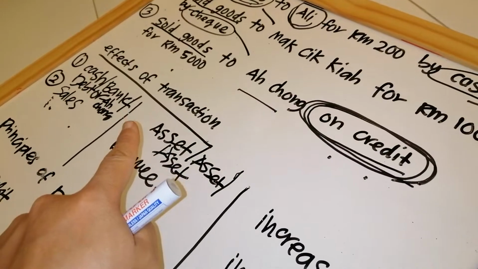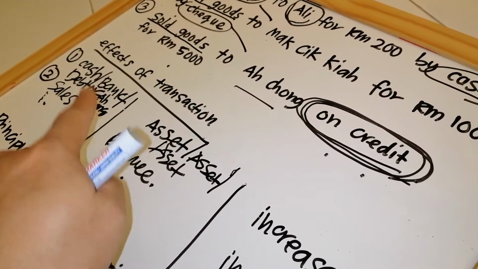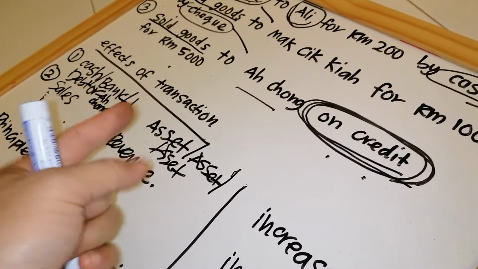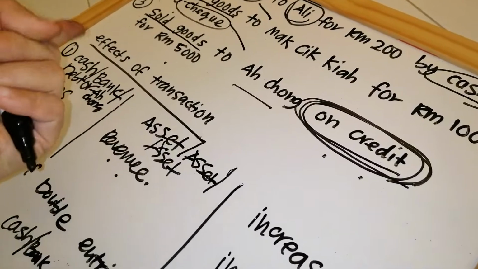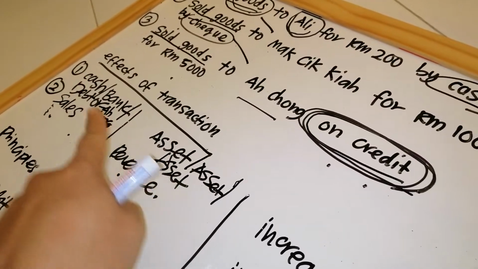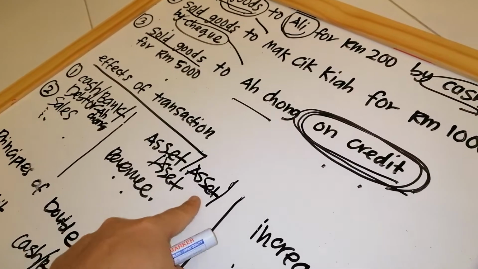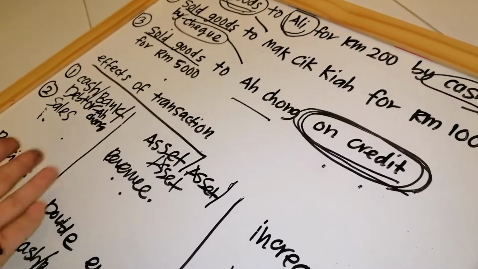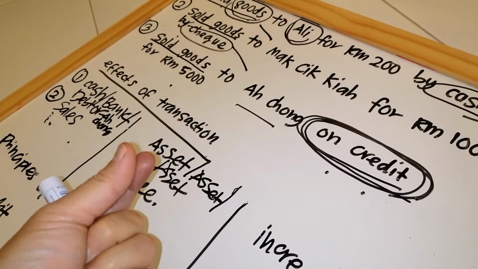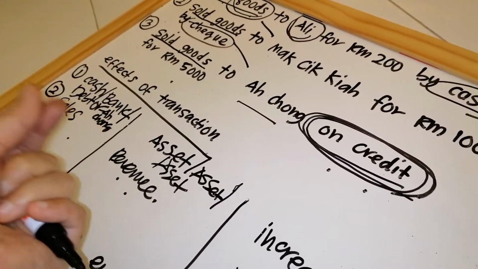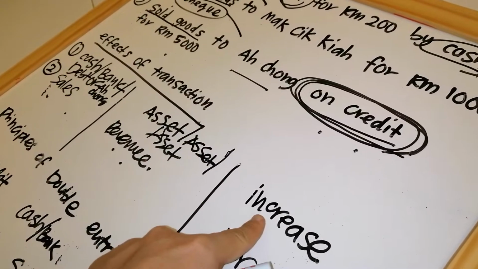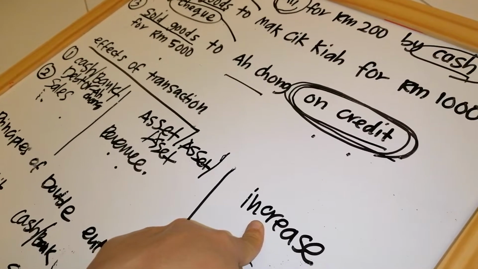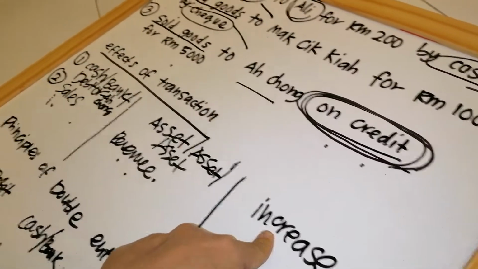So the money with Achong is your right. You have a right to collect that cash from Achong later. So debtor Achong is your asset. Not that Achong is your asset, but the cash held by Achong is your business asset. So your business asset now increases.